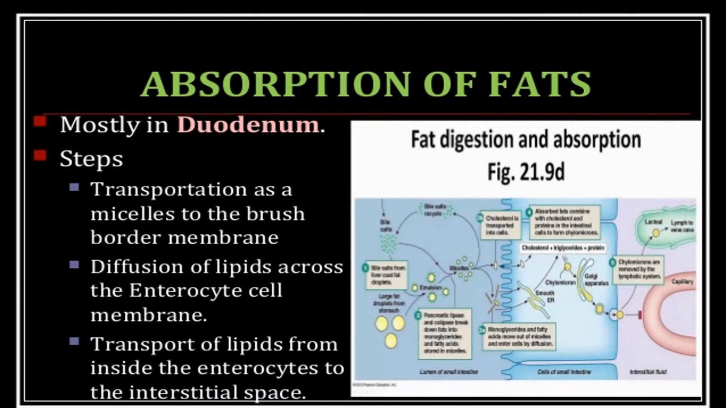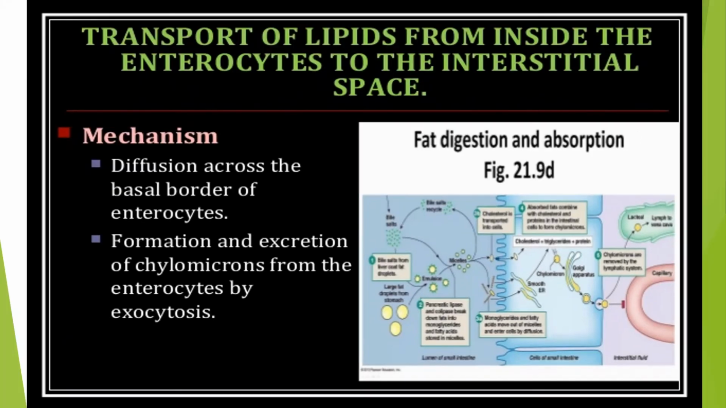Steps: transportation as a micelle to the brush border membrane, diffusion of lipids across the enterocyte cell membrane, and transport of lipids from inside the enterocytes to the intestinal spaces. Here we can see in the picture clearly the transport of lipids from inside the enterocytes to the intestinal space.